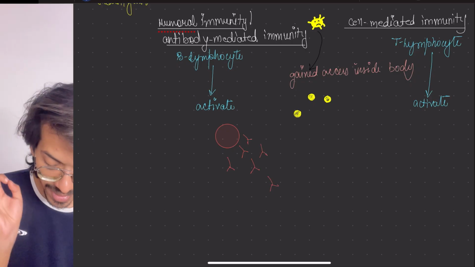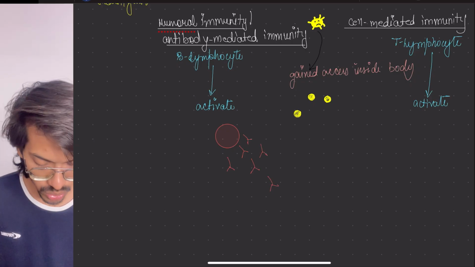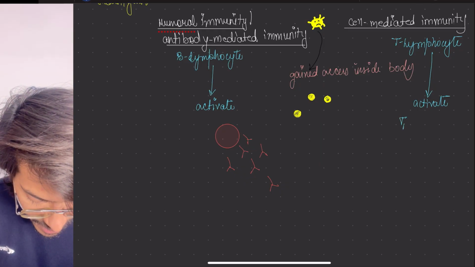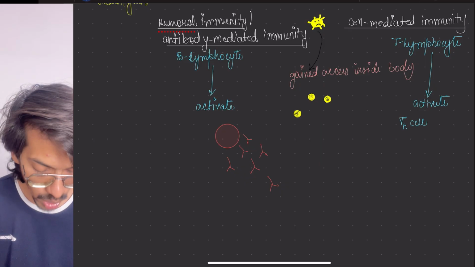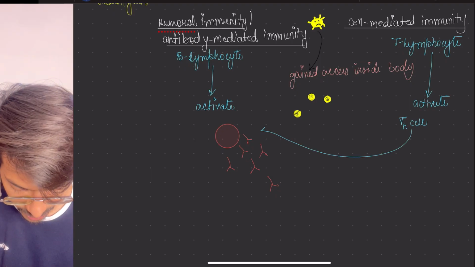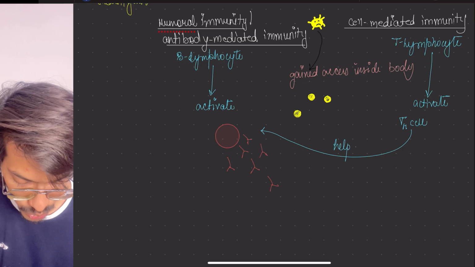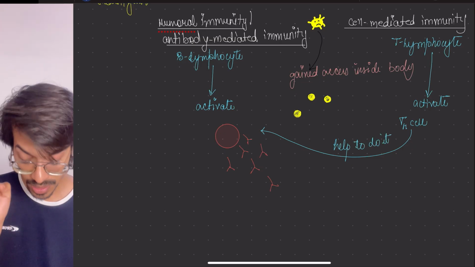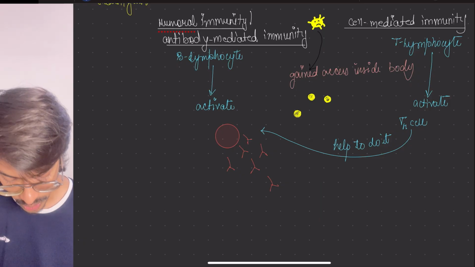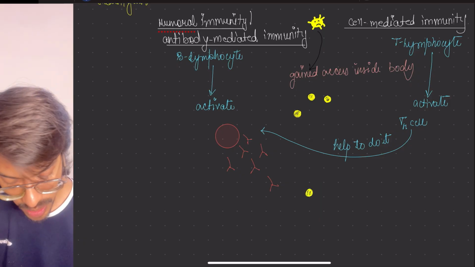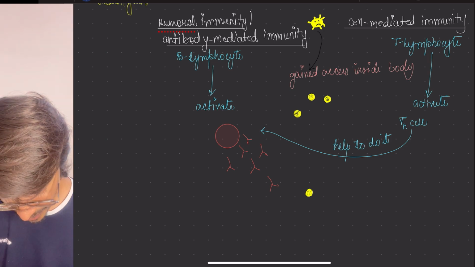Meanwhile, this antibody can't do it alone. So T lymphocytes make a cell called T cells, TH cells, which is what? Helper cells. These helper cells help in this process. So T lymphocyte is important to make the antibodies. Now what will these antibodies do? These antibodies will go and bind with